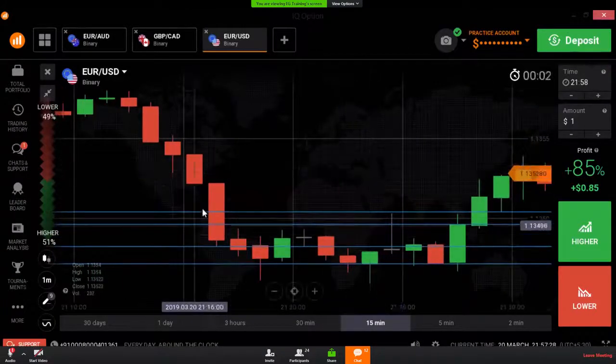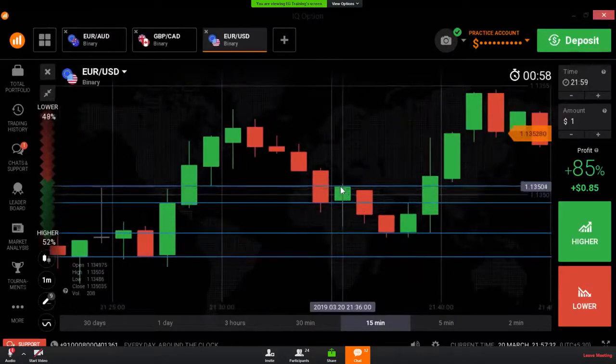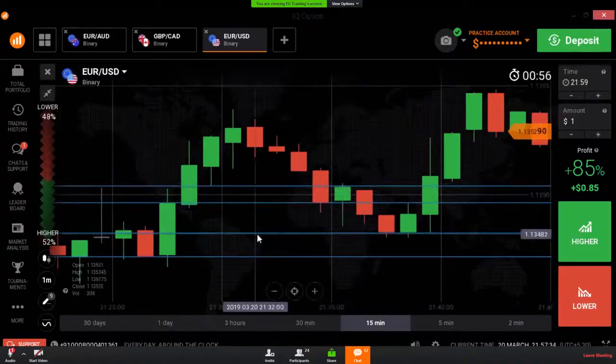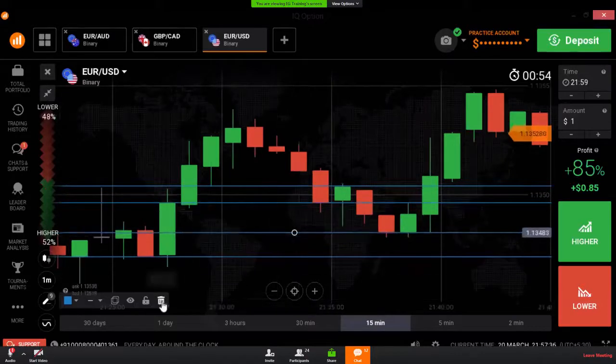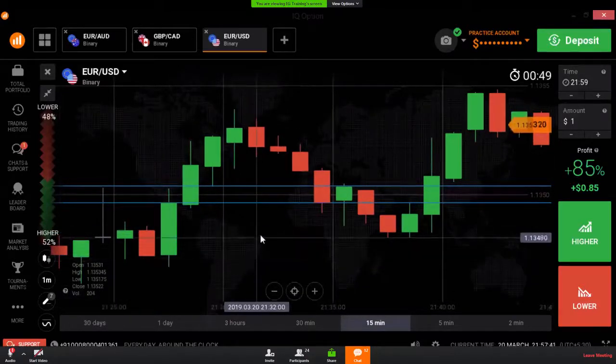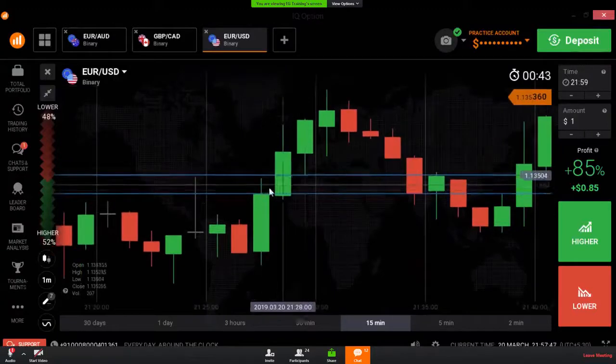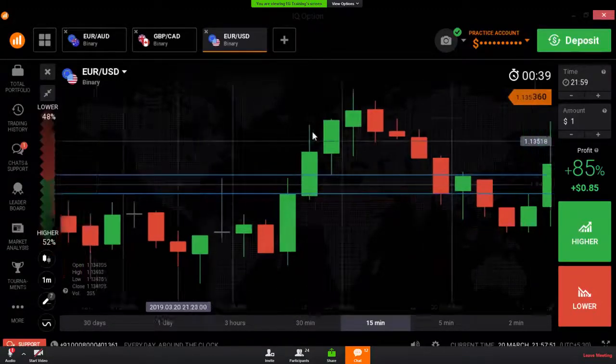Here we are seeing a buyer's entry and a seller's entry at this level. Here we are seeing a buyer's entry from this level, a seller's entry from this level, but at this area we are seeing a buyer's entry and there is no seller's entry.